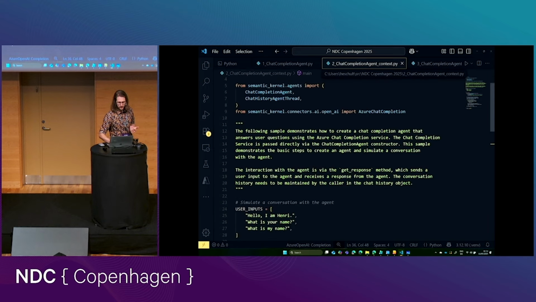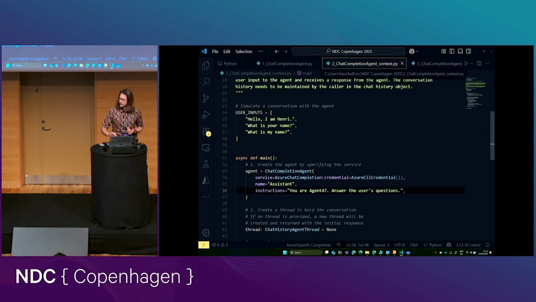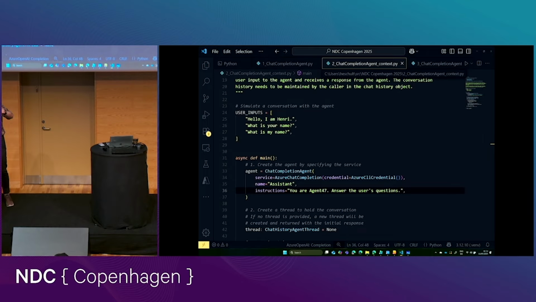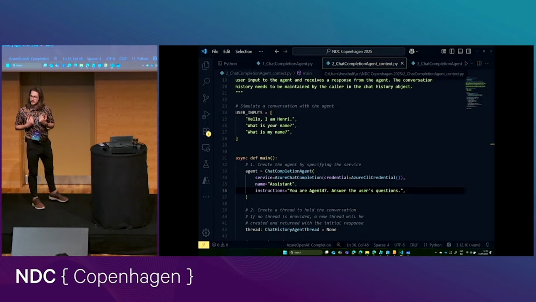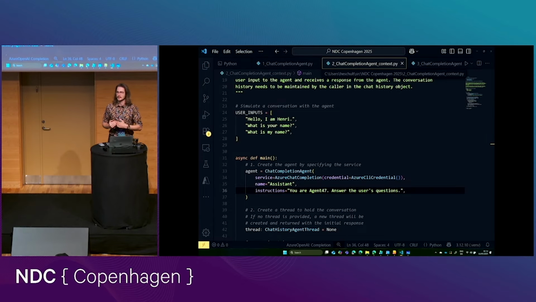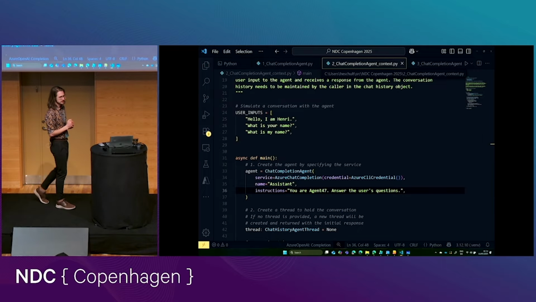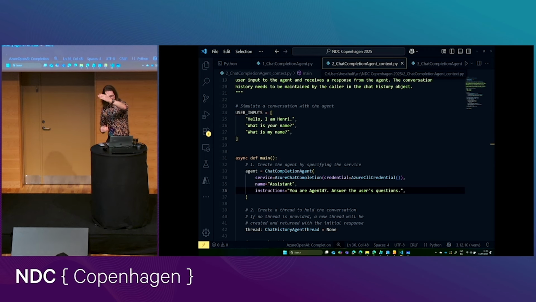Let's say I want to ask something different. Let's say here, I ask something like this. Hello, I am Henry. Then I ask the agent, what is your name? And then I ask, what is my name, right? This obviously requires that the agent has some kind of recollection of our chat history. In classical non-agentic applications, we would always be sending back and forth the entire chat history, right? With every single stateless request we make to the API for our language model, we would send, as part of our prompt, the entire chat history to make sure that we can simulate this level of recollection.